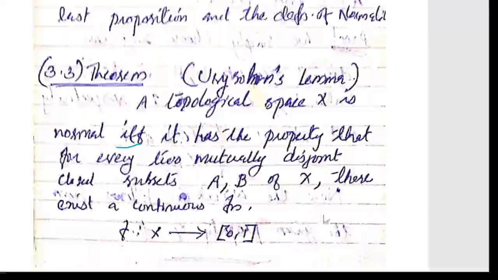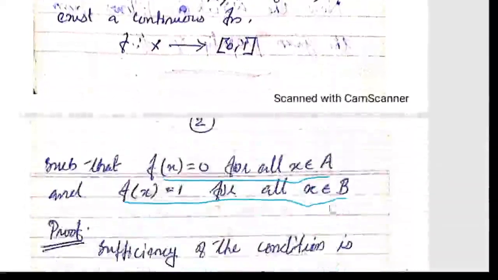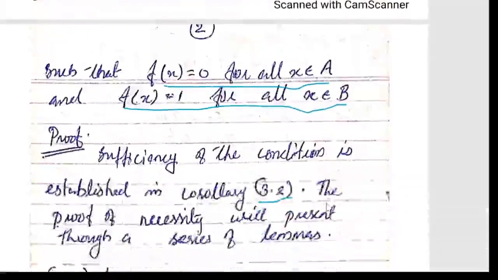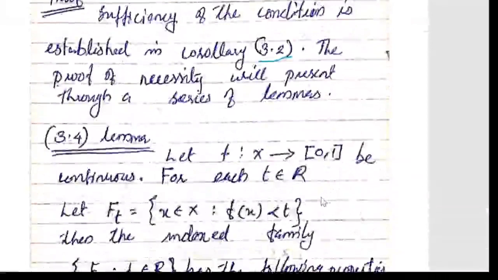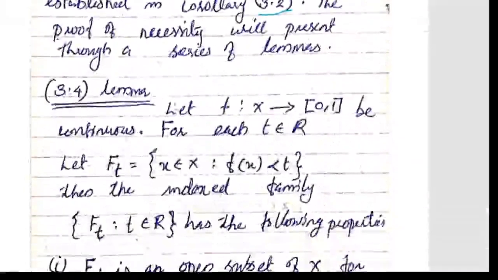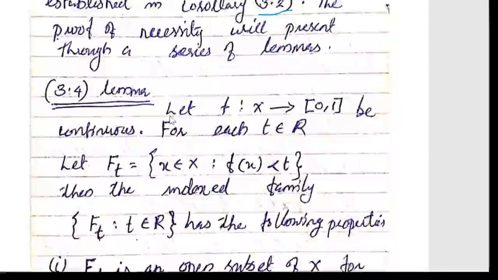So for the necessity part, we assume that it is a normal space and we want to get a continuous function. Here is the first lemma. In this lemma, instead of proving f to be continuous, we will prove that f has certain properties in terms of an index set.